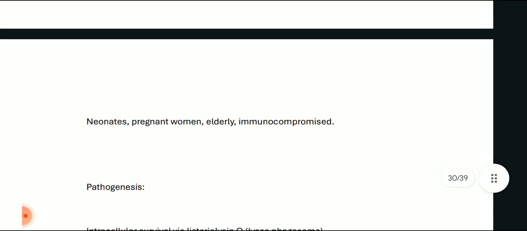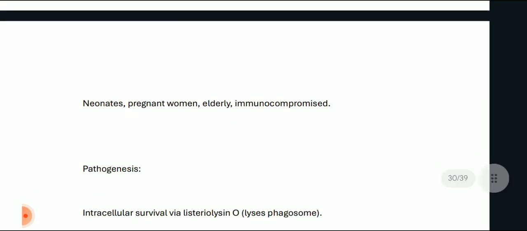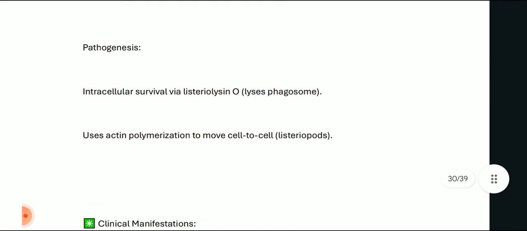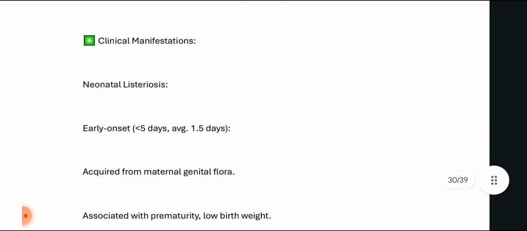At-risk groups are neonates, pregnant women, the elderly and immunocompromised patients. Pathogenesis: it is an intracellular surviving bacterium via listeriolysin O, and this lyses the phagosome and uses actin polymerization to move cell to cell. These are called Listeriopods.